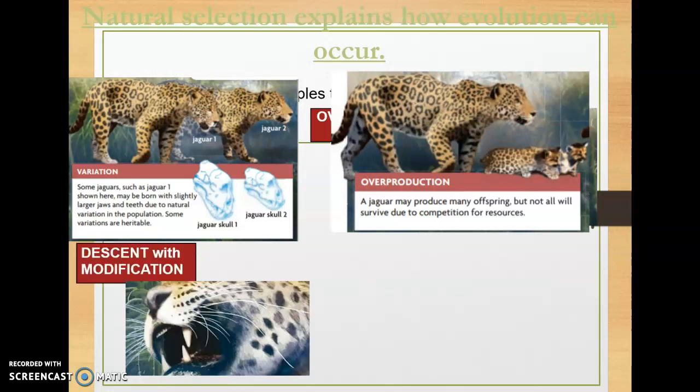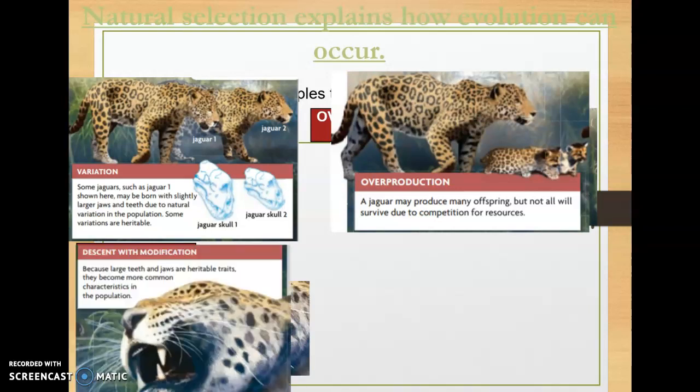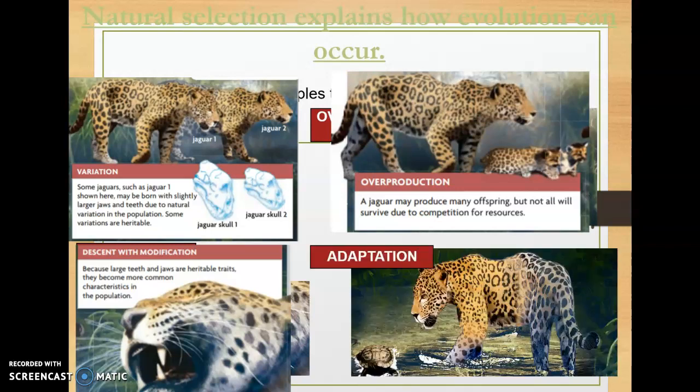The third is descent with modification. So over time, more individuals will carry the adaptations that make organisms more fit, as long as the environmental conditions remain beneficial for that trait. So in jaguars, having the strong jaws and these big teeth, that's heritable and will become more common in future generations. And then the final thing that contributes to natural selection is the adaptations themselves.